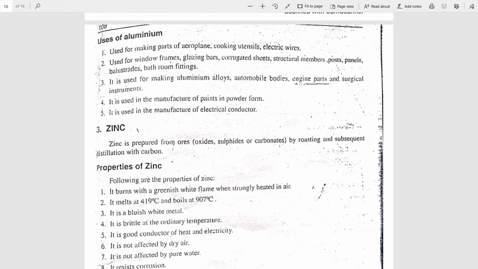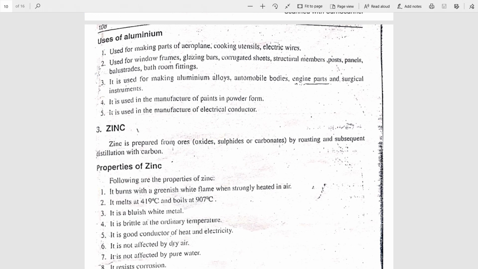It is a lightweight material, hence it is used in making parts of aeroplanes, and for cooking utensils. It is ductile, hence it is used for preparing electrical wires. Aluminium is used for window frames and glazing bars. Nowadays everywhere we are using glazing doors. Then corrugated sheets, structural members, post panels, bathroom fittings, balustrades, etc.